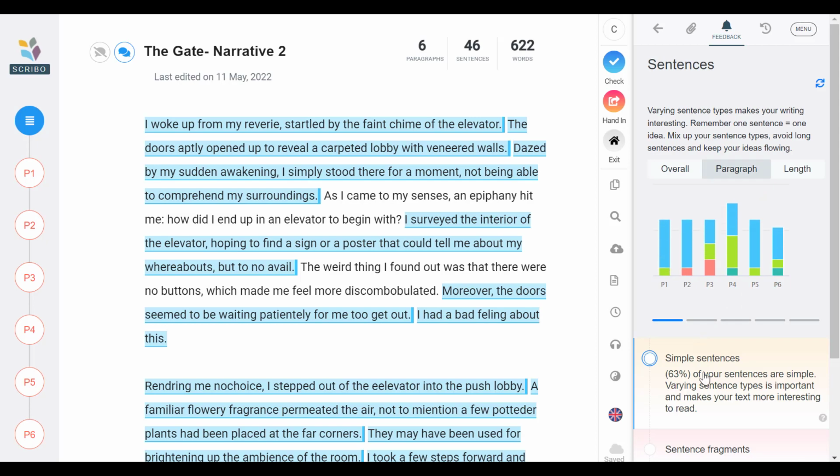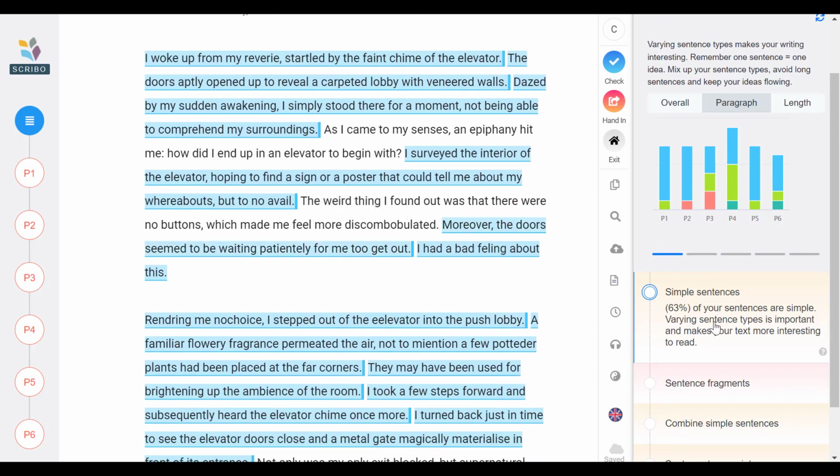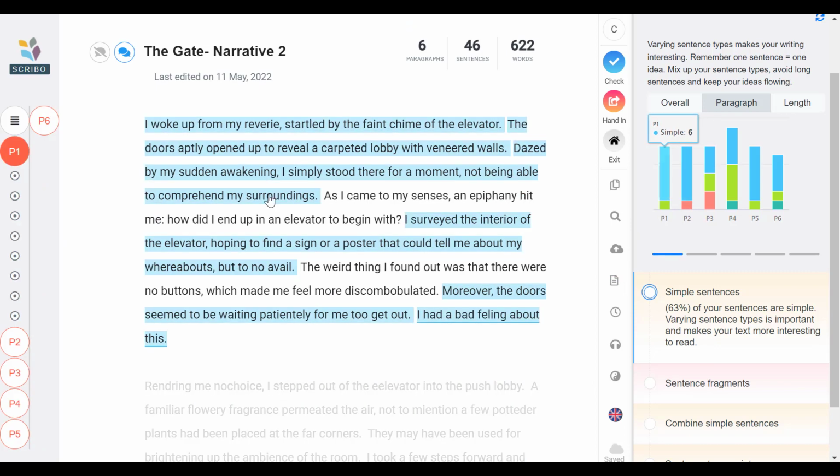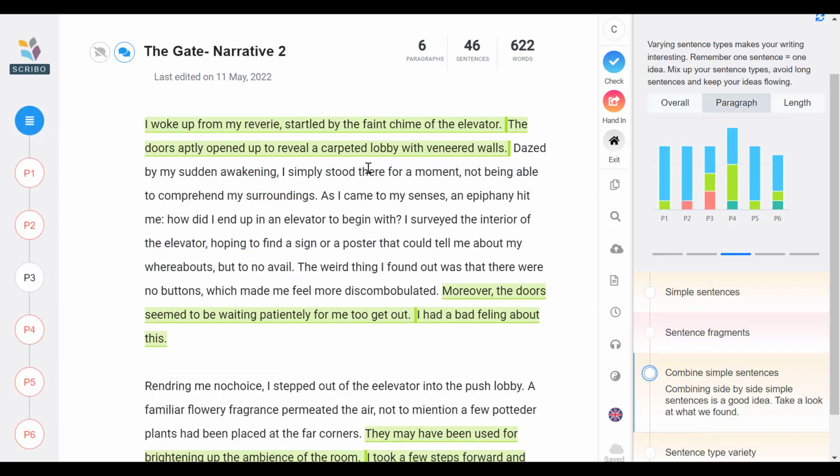Things like sentences. Even though this is a 90 scoring essay, there's a lot of simple sentences in here, and you can see in paragraph 1, a lot of paragraph 1 has got simple sentences. Now I'm sure your teachers are telling you to write more structured sentences with complex and possibly compound sentences to vary the rhythm of your writing. So what we're saying here is you've got lots of simple sentences side by side, some of which could be combined into one sentence.